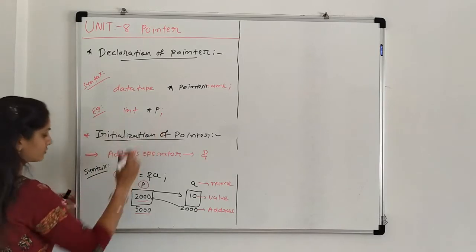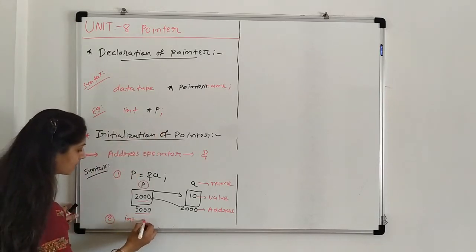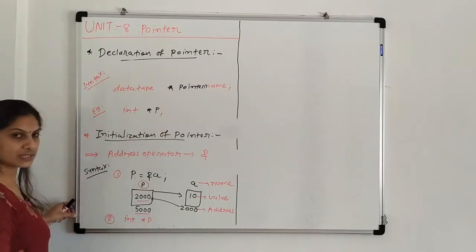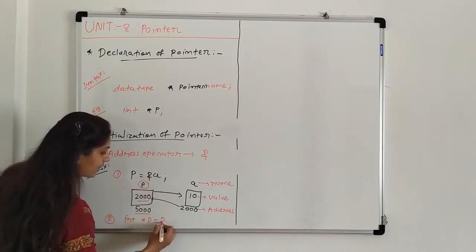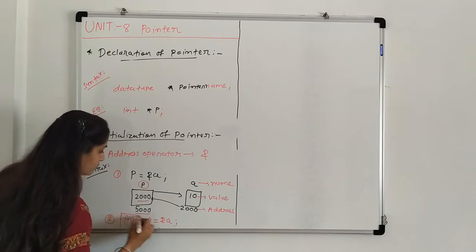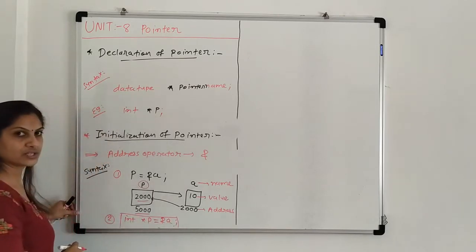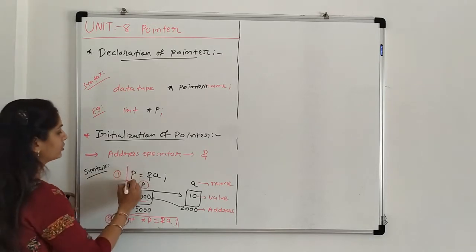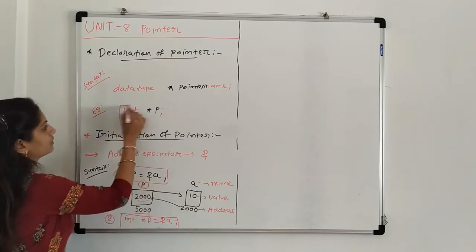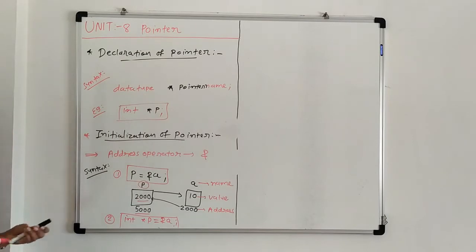First we have to write int star p. This is declaration. And then initialization, p equals &a. You can use this method, where declaration and initialization are both in one, or you can use these two separately.